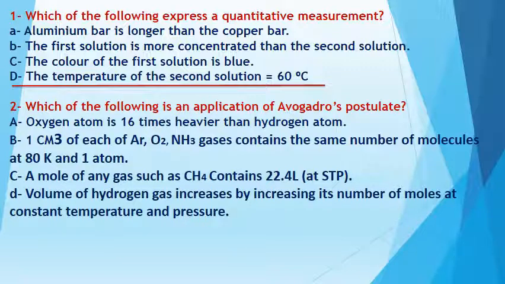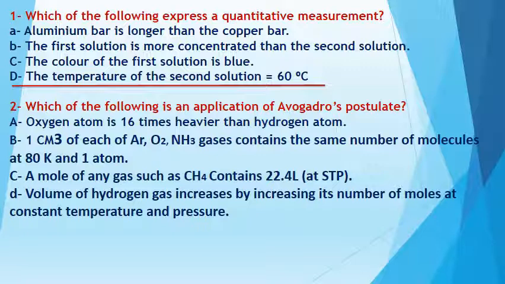Number 2. Which of the following is an application of Avogadro's postulate? Pay attention. Avogadro's postulate. Number A, oxygen atom is 16 times heavier than the hydrogen atom. No. Number B, 1 cubic centimeter of each argon and oxygen and ammonia gases contains the same number of molecules at 80 Kelvin and 1 atmospheric pressure. This is the right answer.